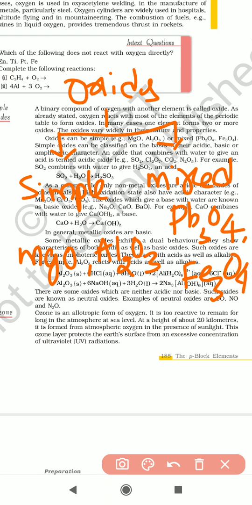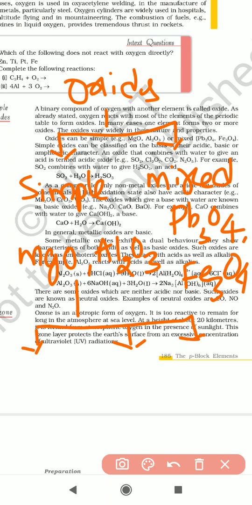What is the difference between mixed oxides and simple oxides? Simple oxides contain only one or two elements, oxygen and another metal. But mixed oxides contain many elements, like Pb3O4 and Fe3O4. Based on their nature, simple oxides are further classified into three types.